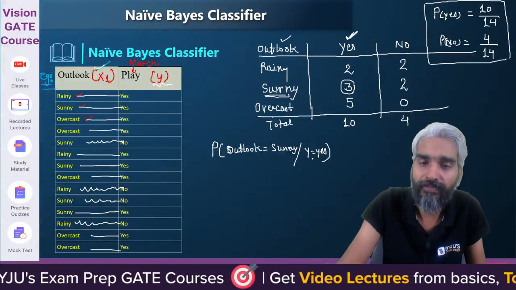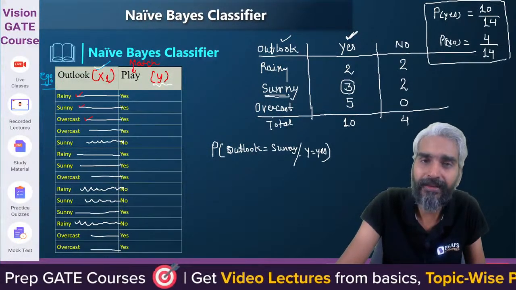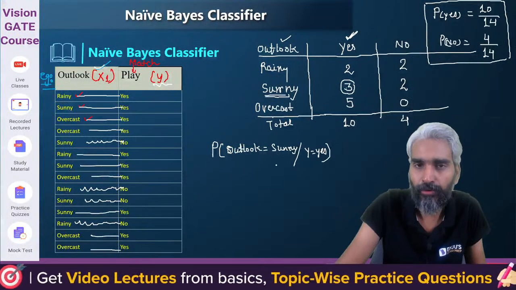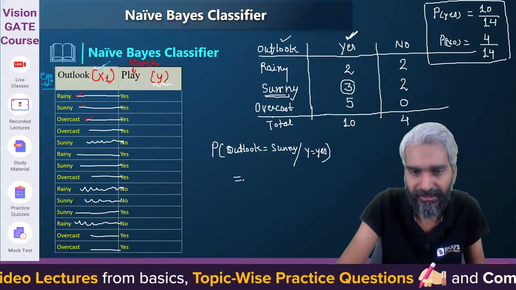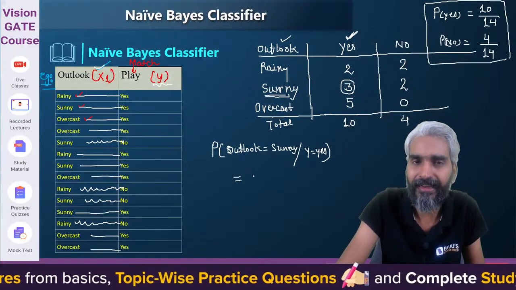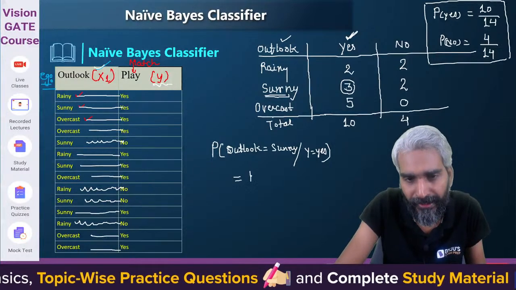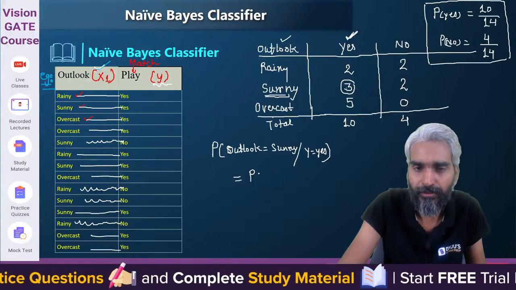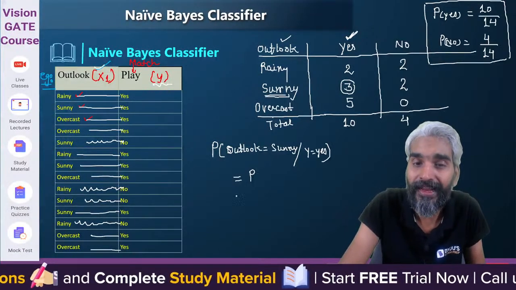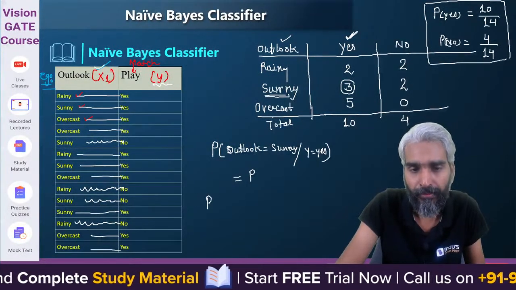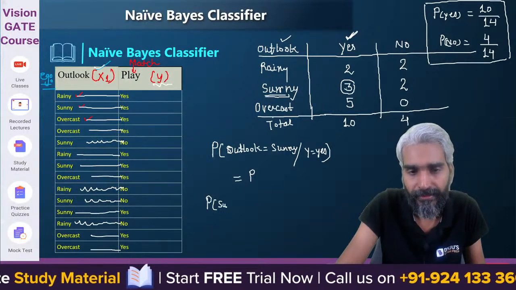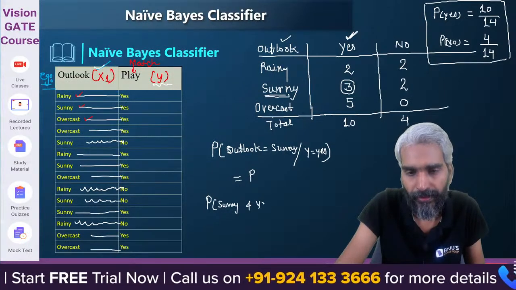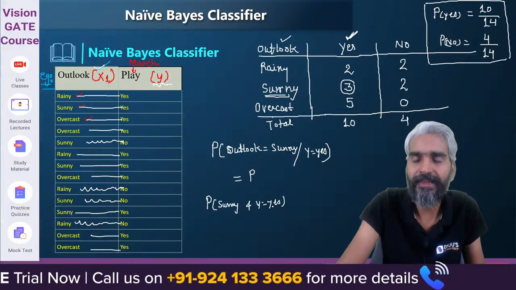Probability of A given B: are they dependent events? Yes sir, outlook and yes. Can I write it like this: probability of sunny and y equals yes will be what?